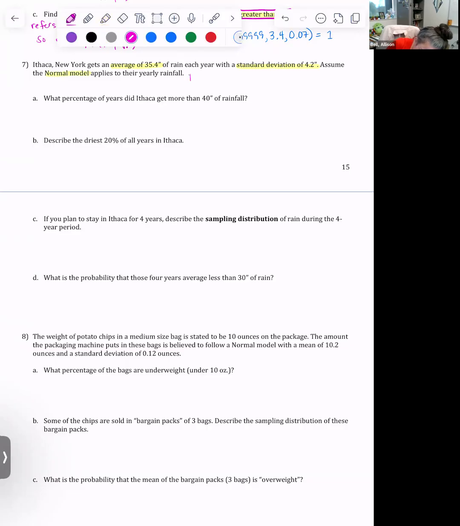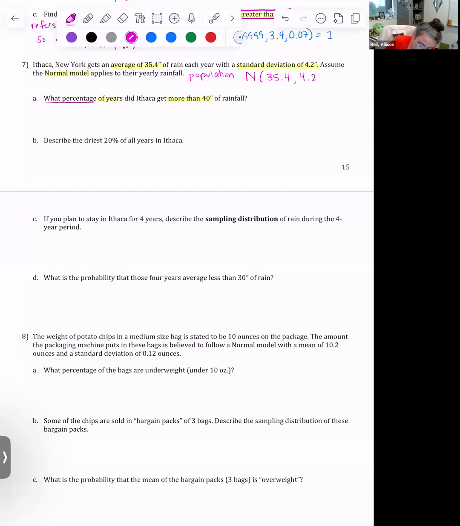Okay, so what they're telling us right now is that there's a population distribution that's normal with a mean of 35.4 and a standard deviation of 4.2. Looks like that. I don't yet see a sample size. Nowhere here does it say we're going to look at only a couple of years at a time. So let's keep reading. Then it says, what percentage of years did Ithaca get more than 40 inches of rainfall?